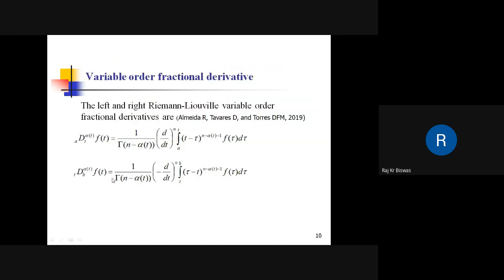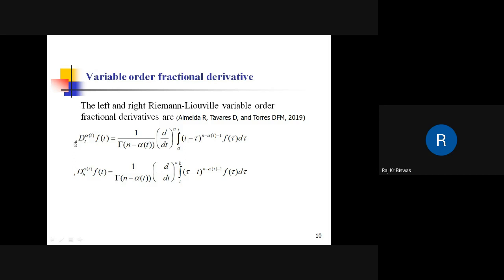So here is another derivative, the variable order fractional derivative. This is in the sense of RL. Here it can be seen that the order of the derivative alpha is not constant. It is a function of time. Here it is shown as a function of time, but in general, this could be a function of time or any other parameter.